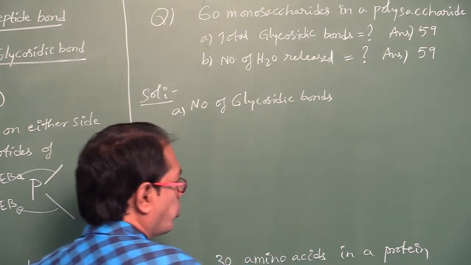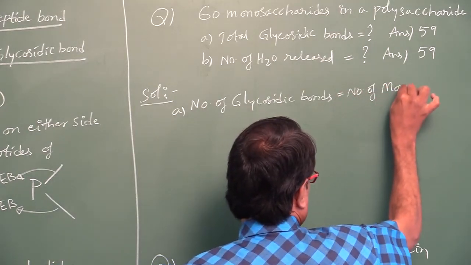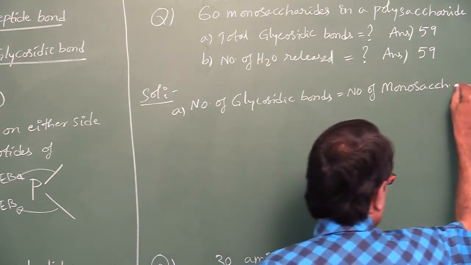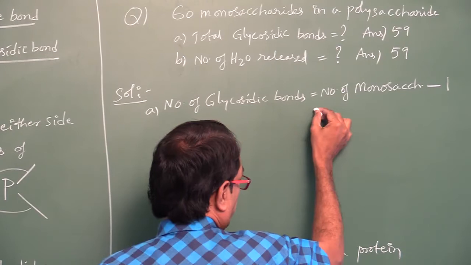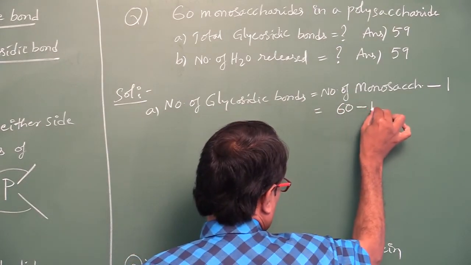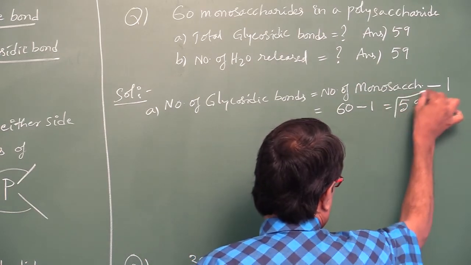Number of glycosidic bonds is equal to number of monosaccharides minus 1. Given monosaccharides, 60. 60 minus 1 is equal to 59. That is the answer.